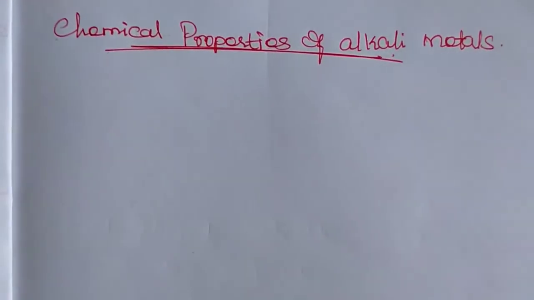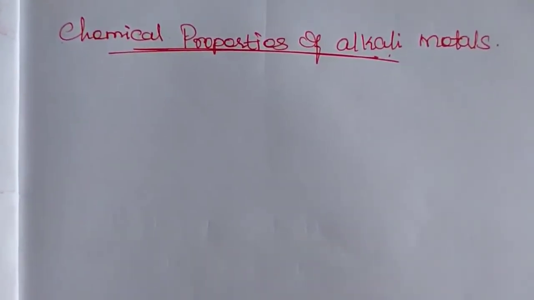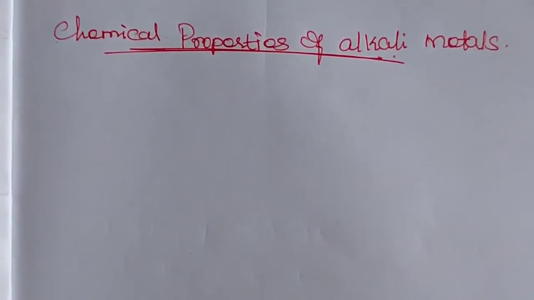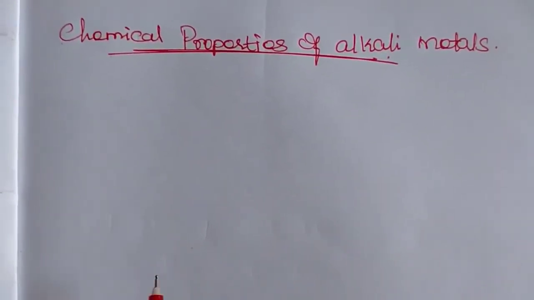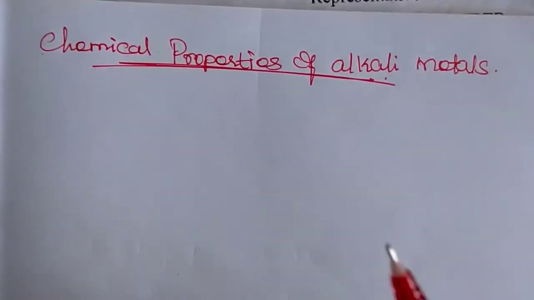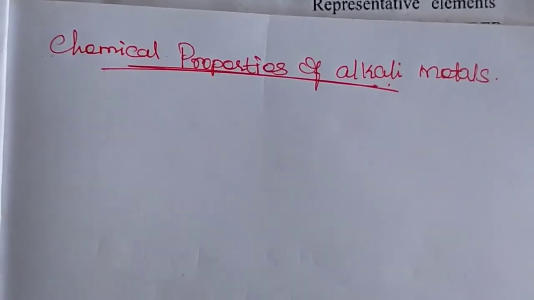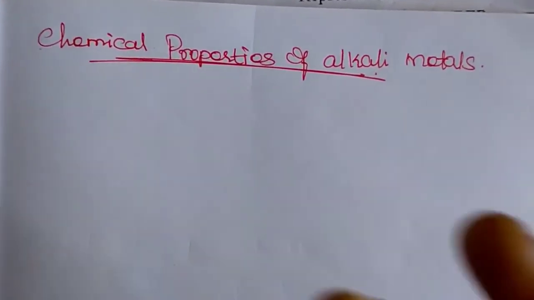And the next one, chemical properties of alkali metals. It explains the reactivity of alkali metals, how they react with oxygen, hydrogen and halogens, and it may be with water and liquid ammonia.